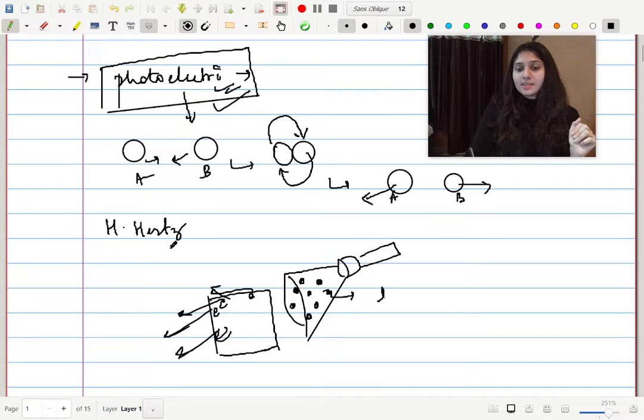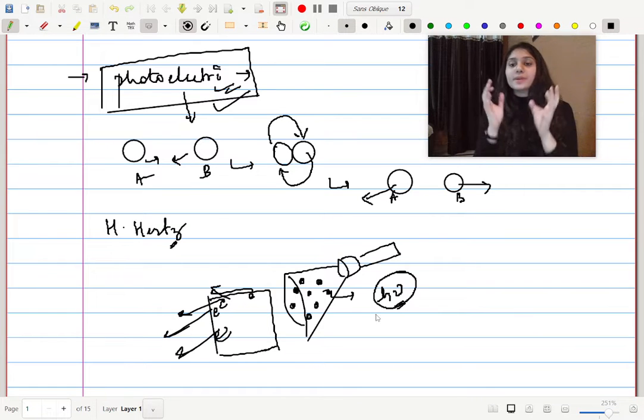One particle has the energy equal to h nu. As discussed already, h nu is the basic amount of energy that one particle of light has. This is the basic energy of any particle, and if there are two particles, the energy will be 2 h nu.